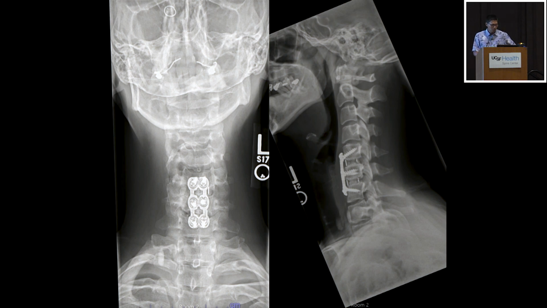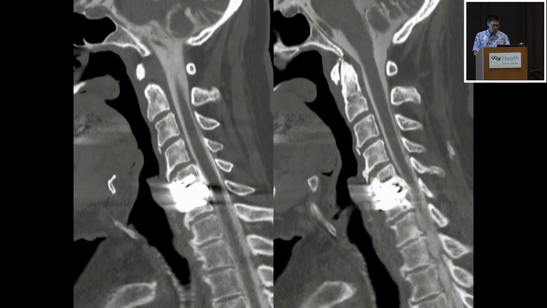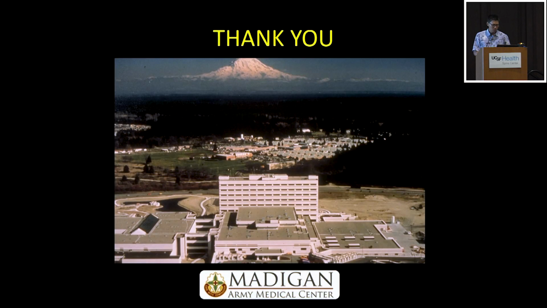So those are my 2 cases. I won't go to the last case, or I could just show you quickly, but he developed HO. I think we went over these cases, and we ended up doing a corpectomy. This is an old ST device. Thank you.